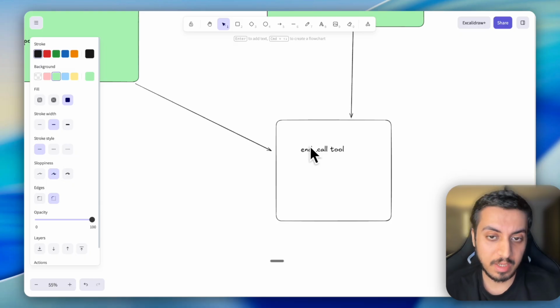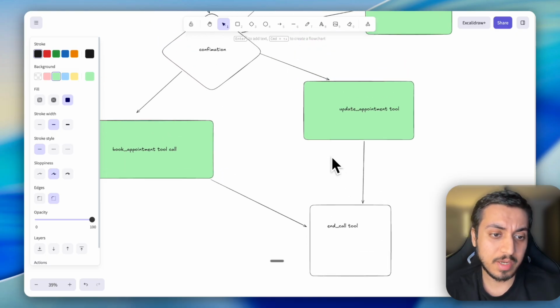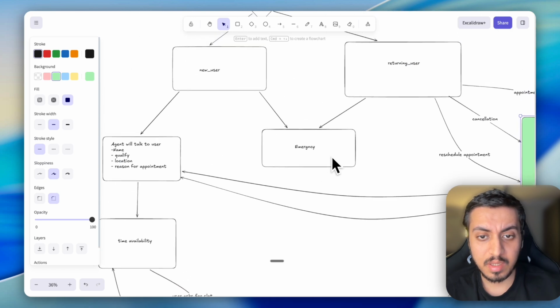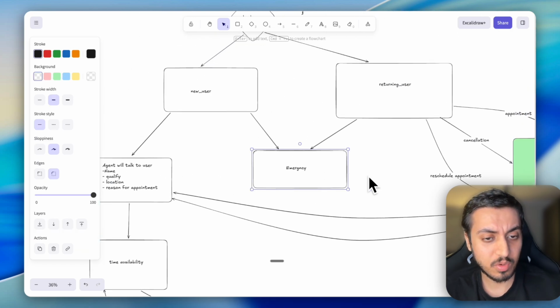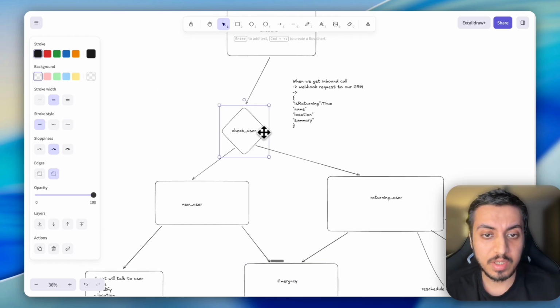So in Bolna, the functionality of tool call already exists. I'll show you how you can do it. So we don't have to create a separate tool for it. And the next thing is emergency handover, which also exists in Bolna, so we don't have to create a separate tool for it. The last thing we need to create is check user. So let's get into it.